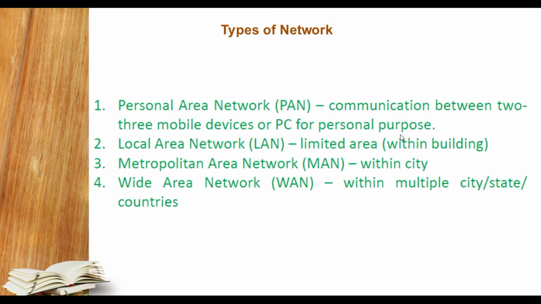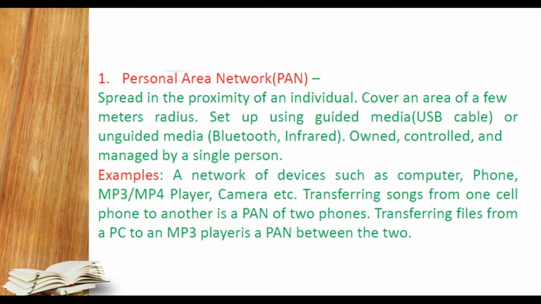Now we are talking about types of network. There are four types of network. Basically there are three types, but we are going to include the PAN also, that is personal area network. It is used for communication between two or three mobile devices or PCs for personal purposes. The second one is local area network, that is LAN, a limited area within a building, room, etc. The third is metropolitan area network, that is MAN, within a city. A building to building connection within a city is termed a MAN. Now wide area network, that is WAN, spanning multiple cities, states or countries, is termed a wide area network. So let us understand them one by one.